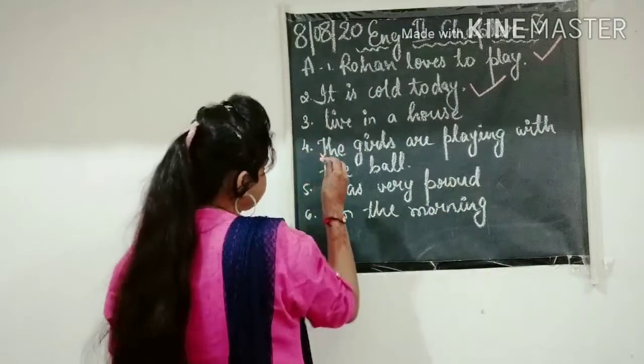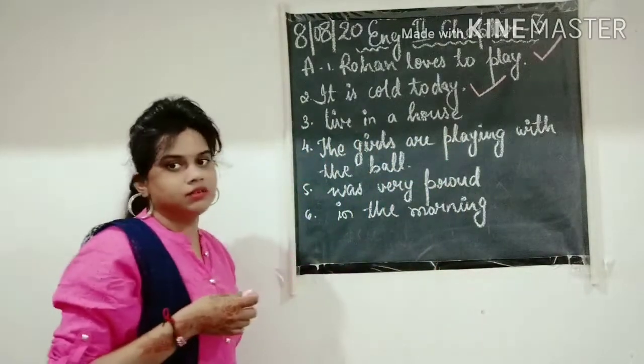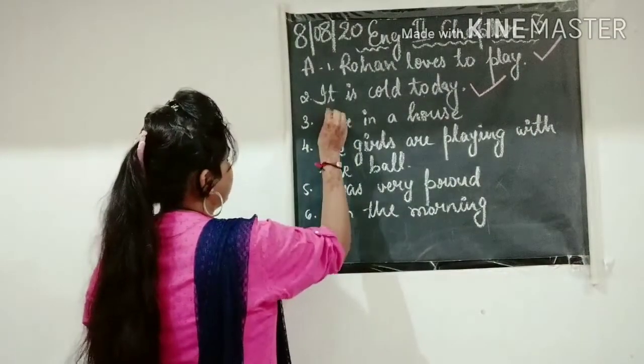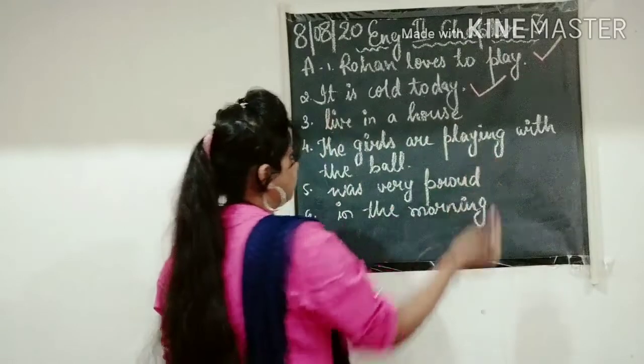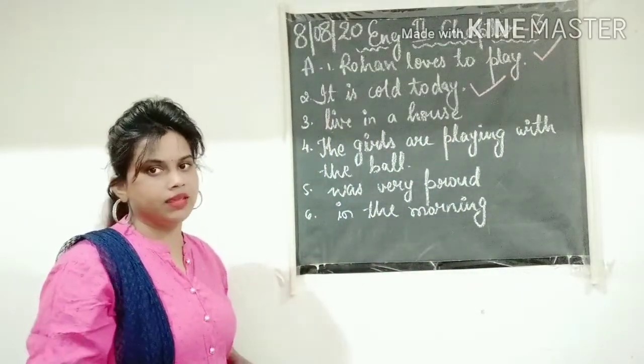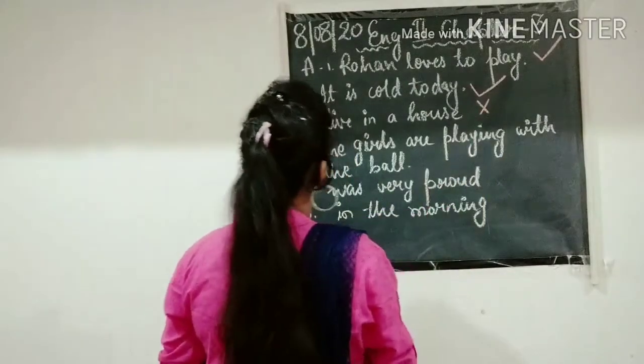Question number 3. Live in a house. Does it make any sense or not? It is not starting with a capital letter, there is no full stop, and the sentence is also not making any sense. So we will cross it out.